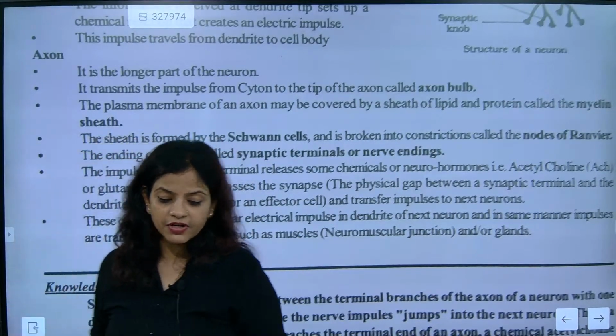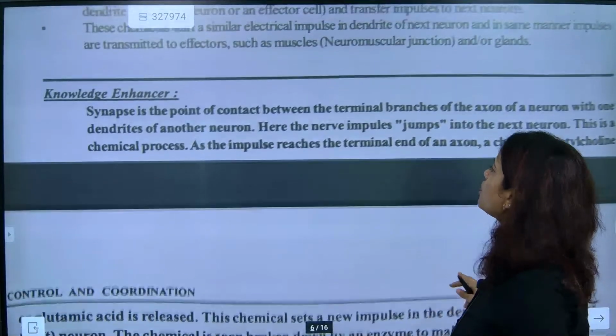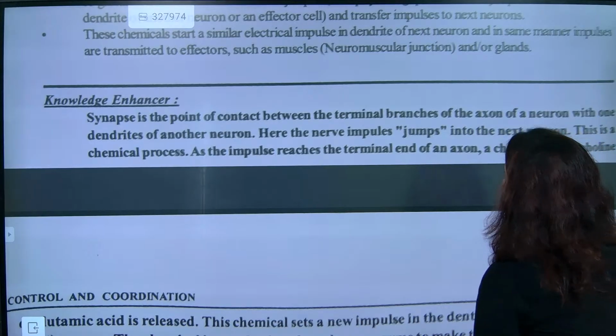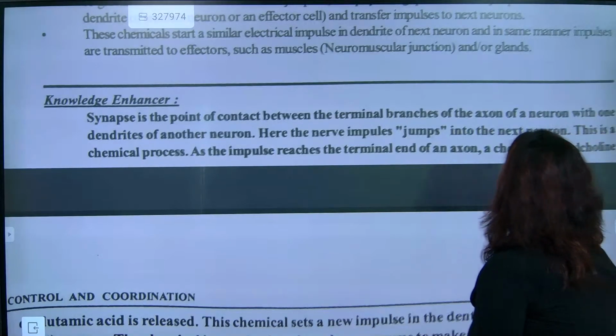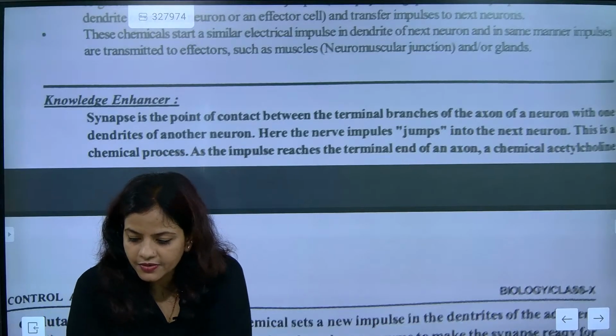I hope you might have understood this one. Come on, go for the next one, please. Synapse is the point of contact between the terminal branches of the axon of a neuron with dendrites of other neurons, where the nerve impulses jump into the next neurons, which is a chemical process. As the impulse reaches the terminal end of the axon, a chemical is released, that is, the chemical name is acetylcholine.